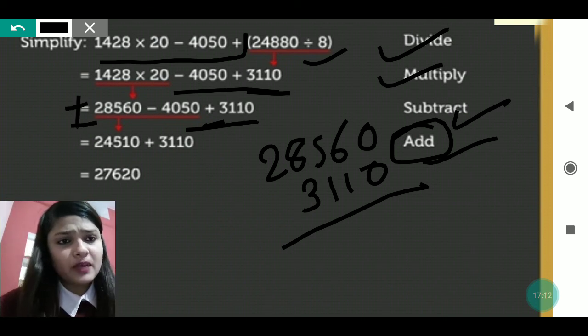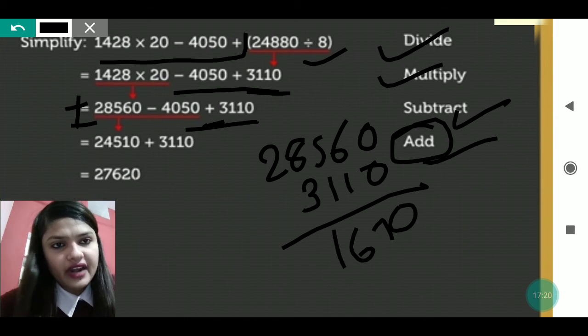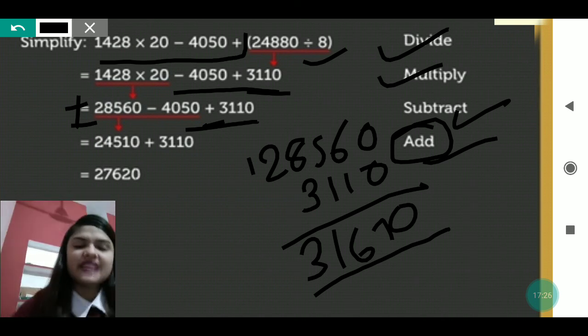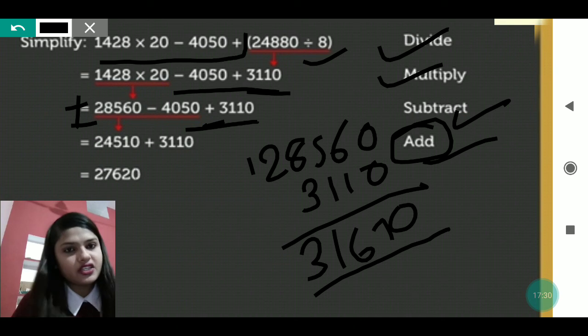Let's add it. 0 plus 0 is 0. 6 plus 1 is 7, 5 plus 1 is 6, 8 plus 3 is 11. So 1 we will write down and 1 we will take as carry. 2 plus 1 is 3. So 31670 you will get.